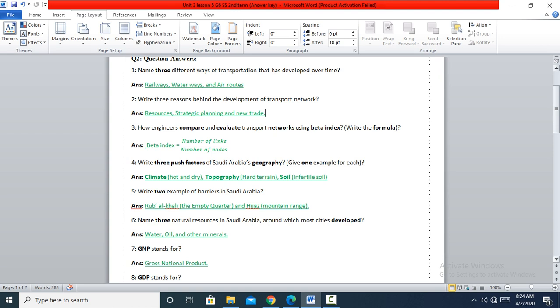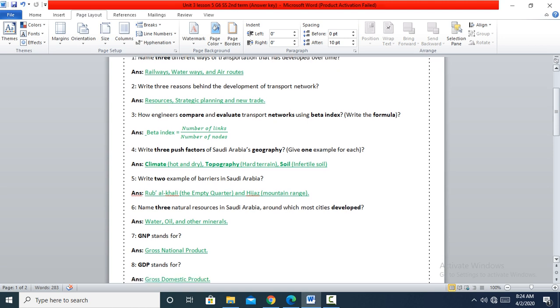Number four, write three push factors of Saudi Arabia's geography and give one example. Regarding the climate, we all know that the climate of Saudi Arabia is hot and dry most of the year. And topography, it's hard terrain. Regarding the soil, it's infertile soil, it's not an agricultural one. You can't find a variety of products, okay, because it's like a desert land, sand most of the parts, which is not so fertile soil.